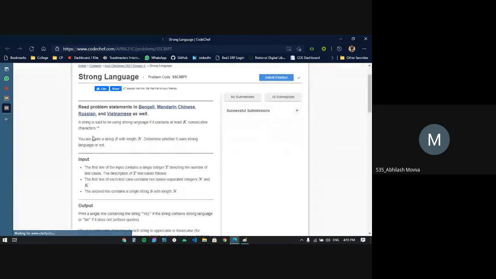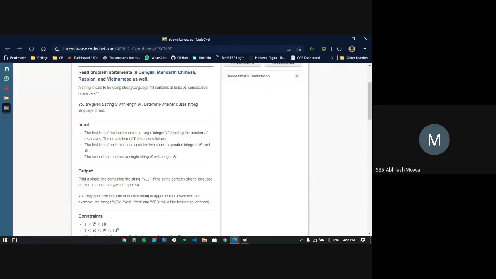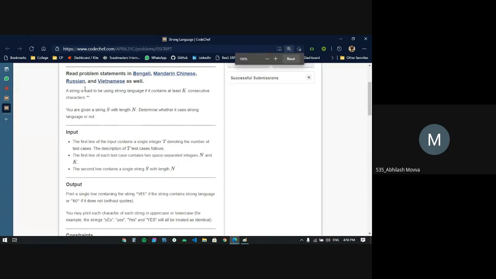Before I begin, let's quickly read the problem statement and understand what it wants us to do. So this will be a complete story. Please don't get confused by the story or by the length of the story.